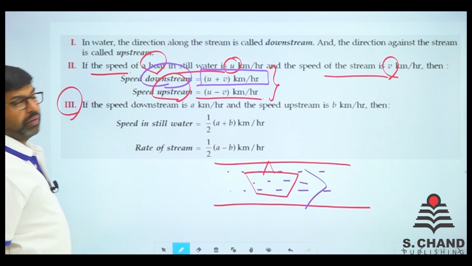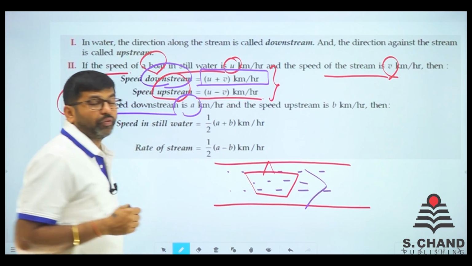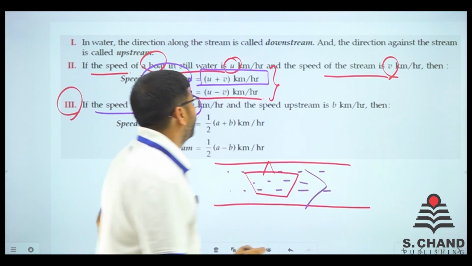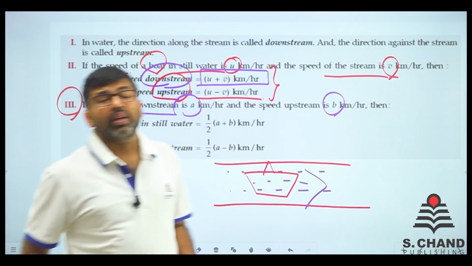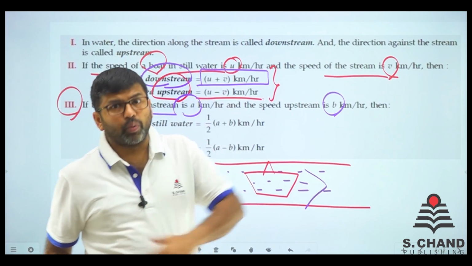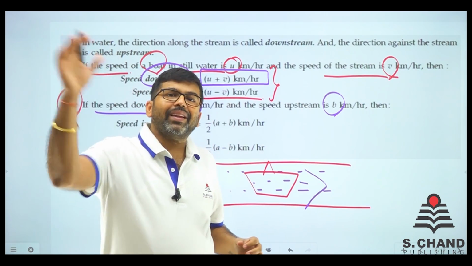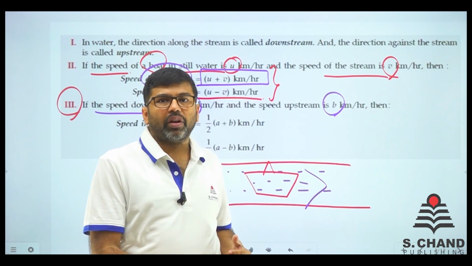Third and very important part: if the speed downstream is a kilometer per hour, say for example downstream the boat is going with a kilometer per hour and upstream it is going with b kilometer per hour, there are two different speeds. One is the boat going upstream against the water, and the other is coming downstream. Downstream means going with the flow of water, right?